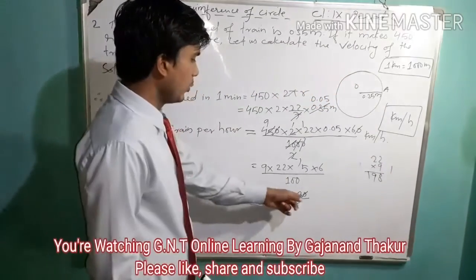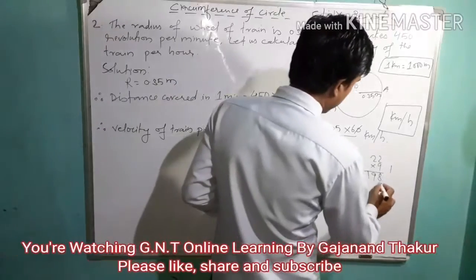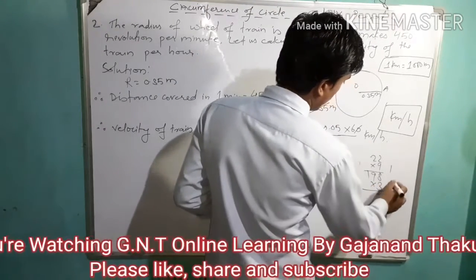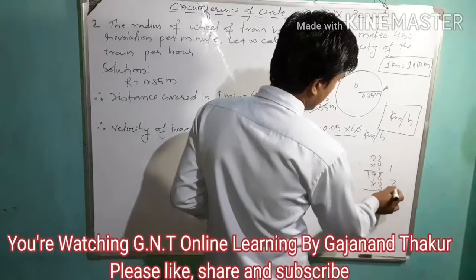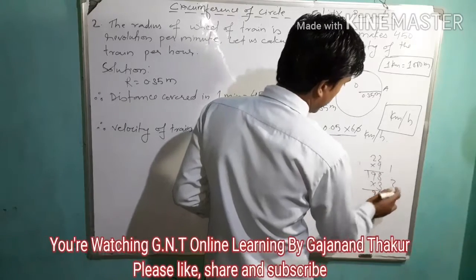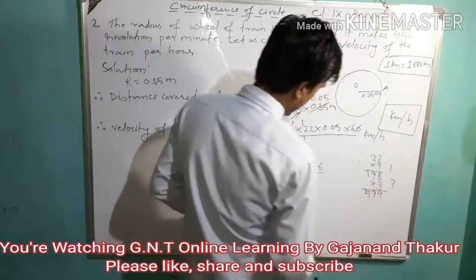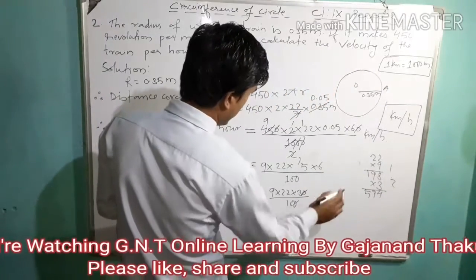Then we have 3, so we'll multiply with 3. 3 2s are 6, 3 9s are 27, 28, 29, 2 carried, 3 1s are 3 plus 2, 5. So we got 594 by 10.